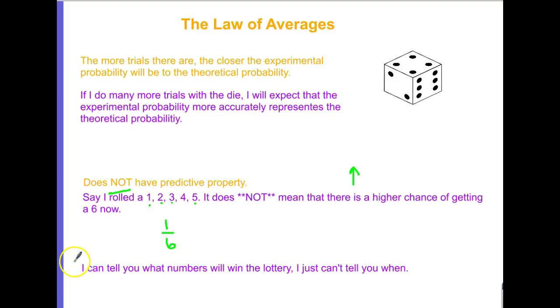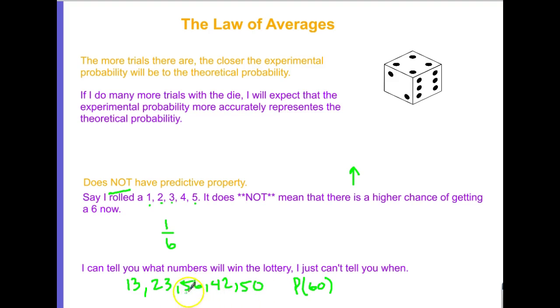Something that I've heard is I can tell you what numbers will win the lottery. I just can't tell you when. That means we know that the numbers 13, 23, 56, 42, 50 with a Powerball of 60 is going to win, but I don't know when that's going to win.